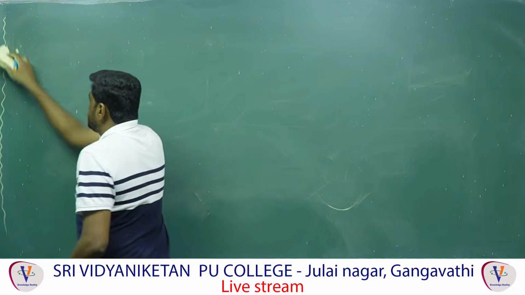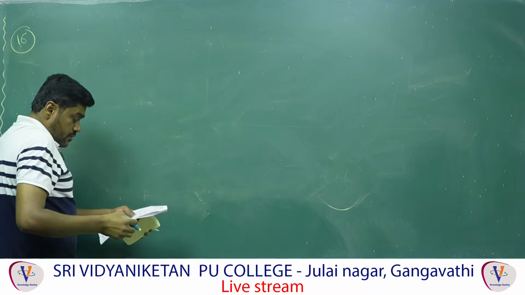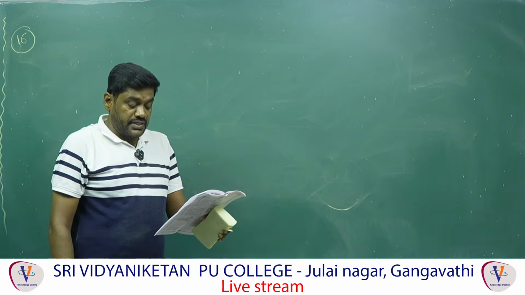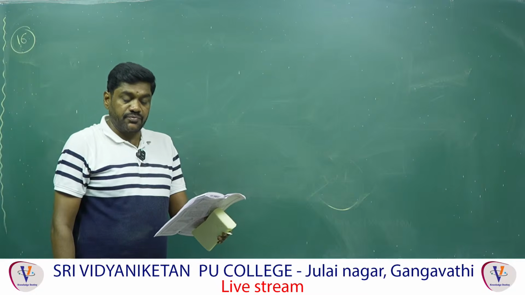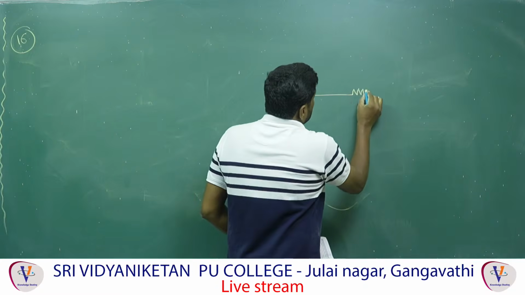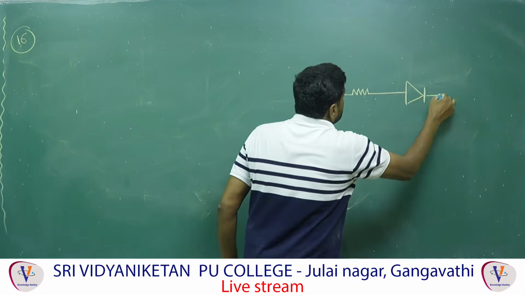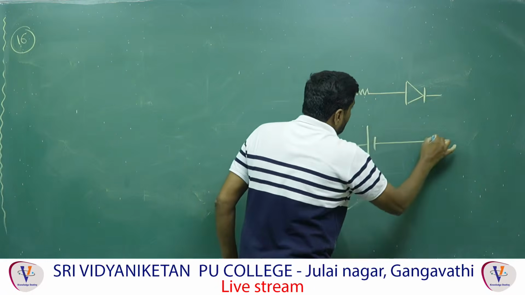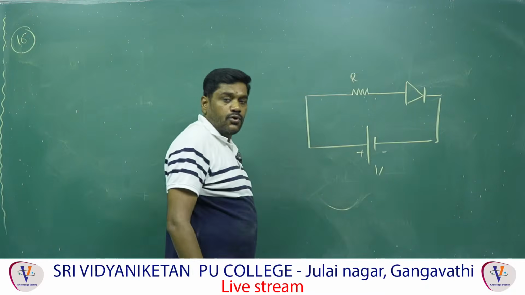Question number 16. For the given circuit of PN junction diode, which of the following statements is correct? In forward bias, the voltage across R is V, and this is applicable only. This is the resistance and this is the diode they have given, and here is the battery with plus minus V, and this is R.